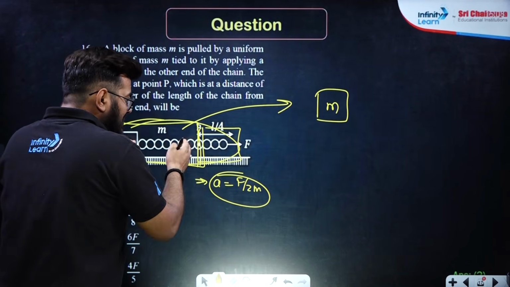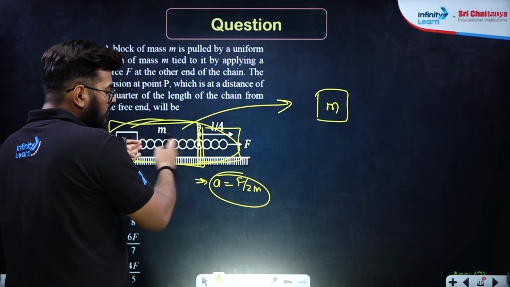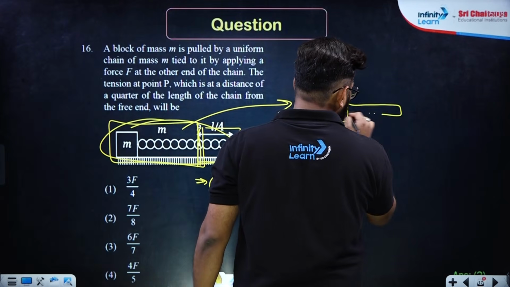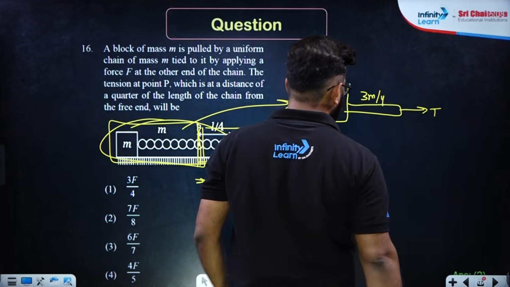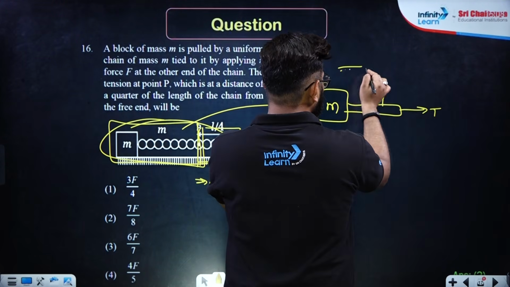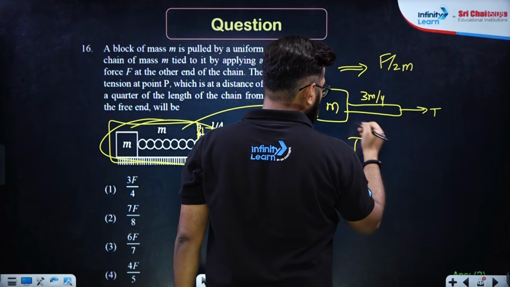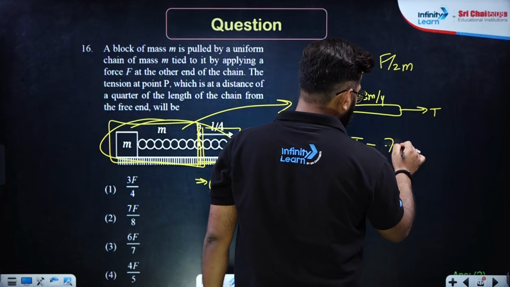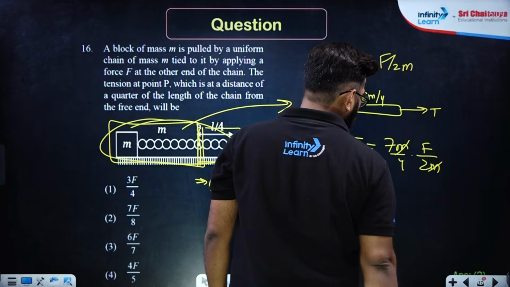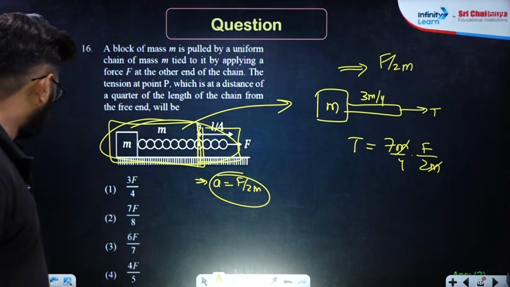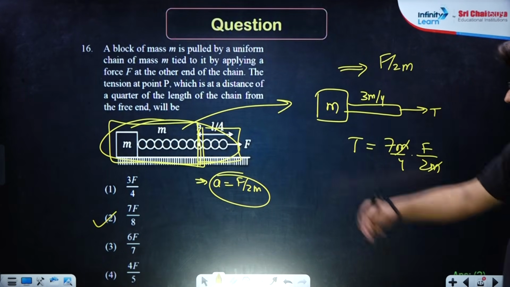So total mass M of the chain is in length L. So in 3L by 4, the mass is going to be how much? The mass will be equal to 3M by 4. And this is the value of tension over here. And that's the only force which is accelerating this with F by 2M. So simple, T will be equal to mass, which is M plus 3M by 4, which is 7M by 4, into acceleration F by 2M. Cancel it. 7F by 8, which is option number 2, is going to be the tension at this point P.